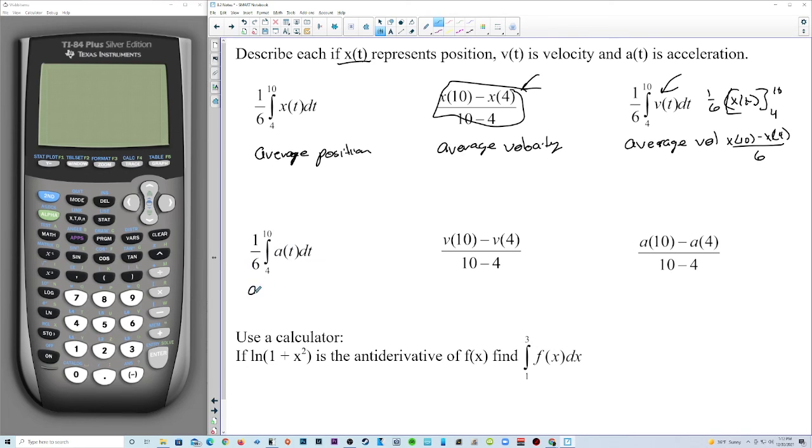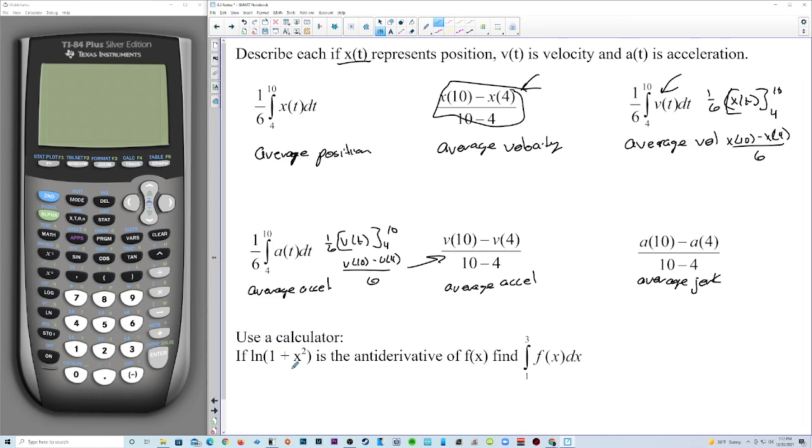This would be average acceleration. This right here is also average acceleration. And imagine, if we did the integral of acceleration as velocity, so that's 1/6 velocity evaluated from 4 to 10. So that'd be v of 10 minus v of 4 over 6, which is exactly that right there. This would be average jerk. Use a calculator. All right.